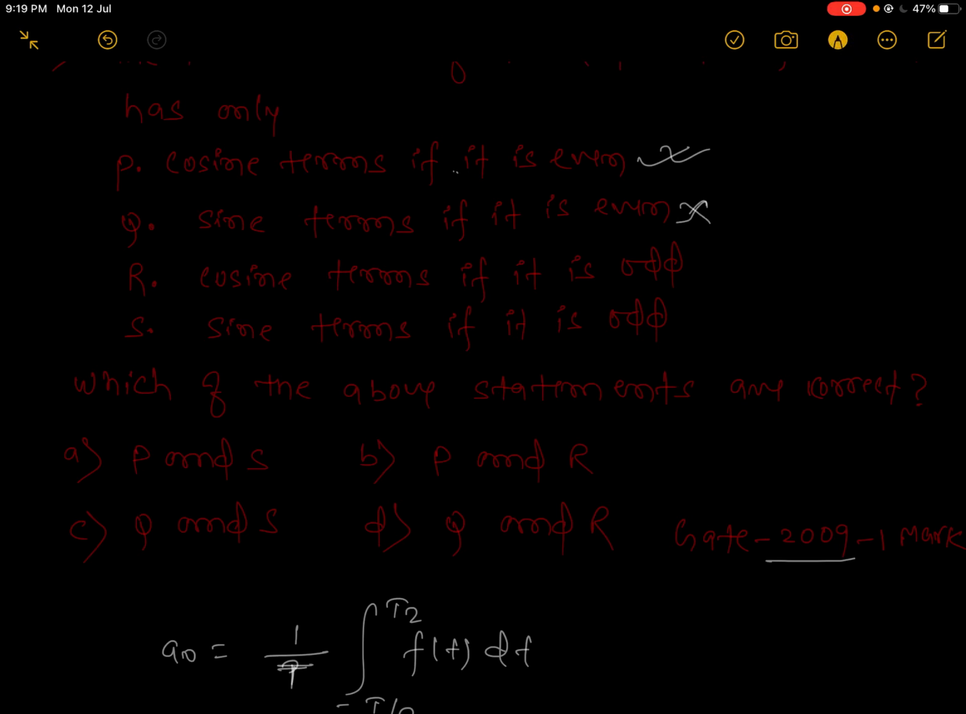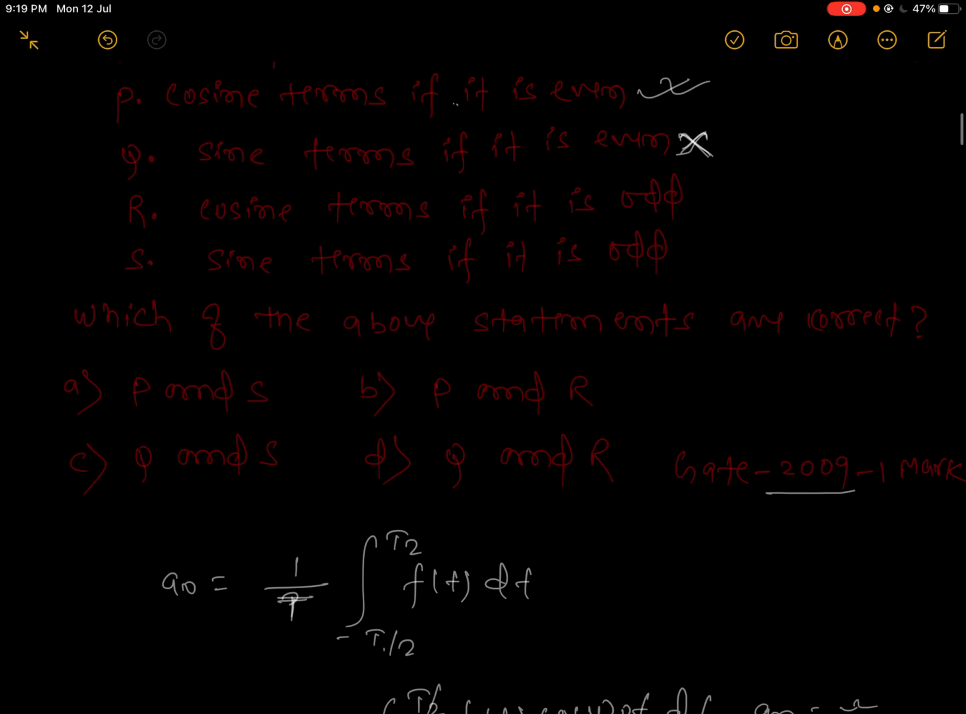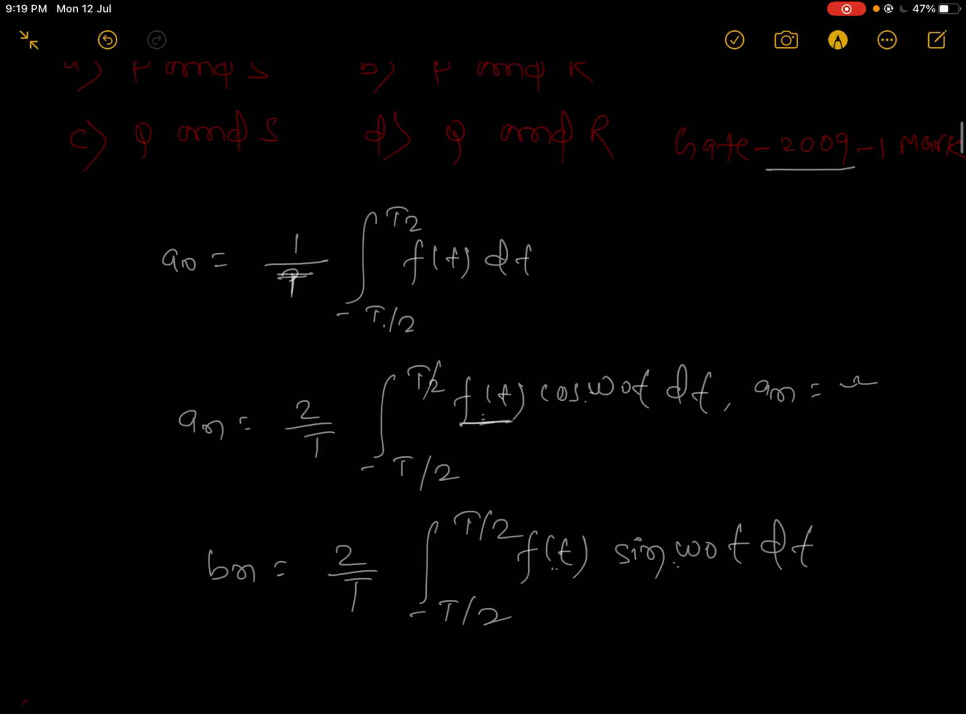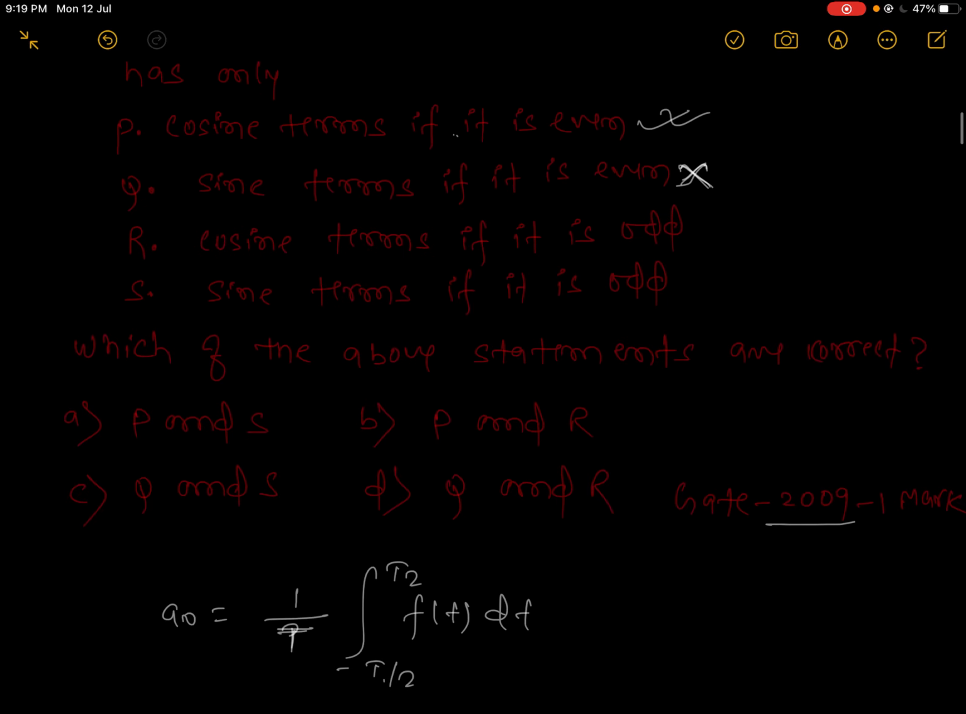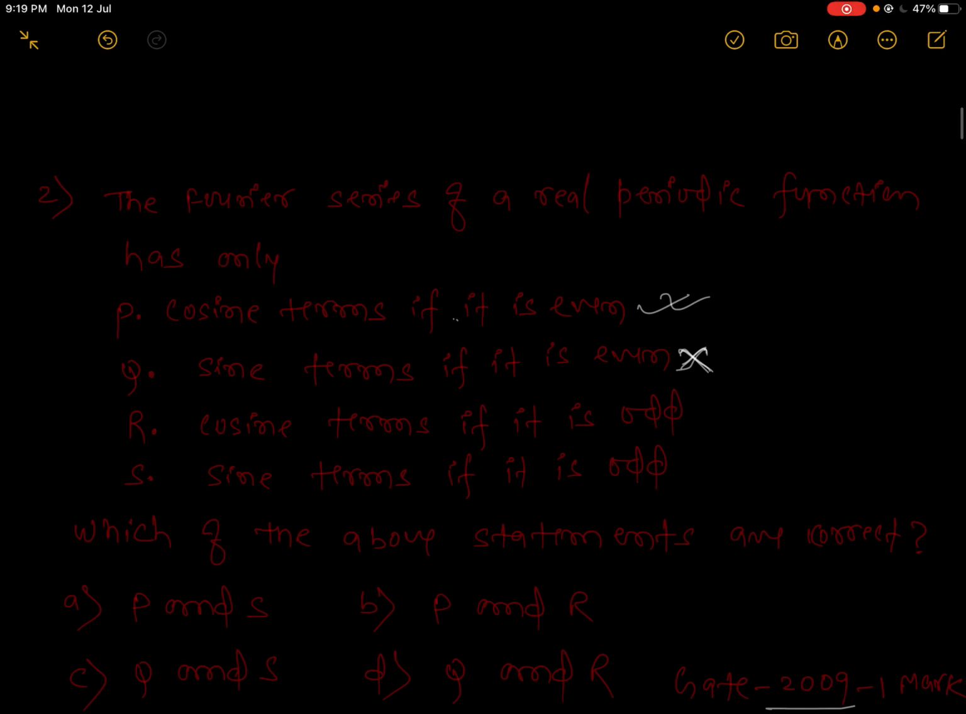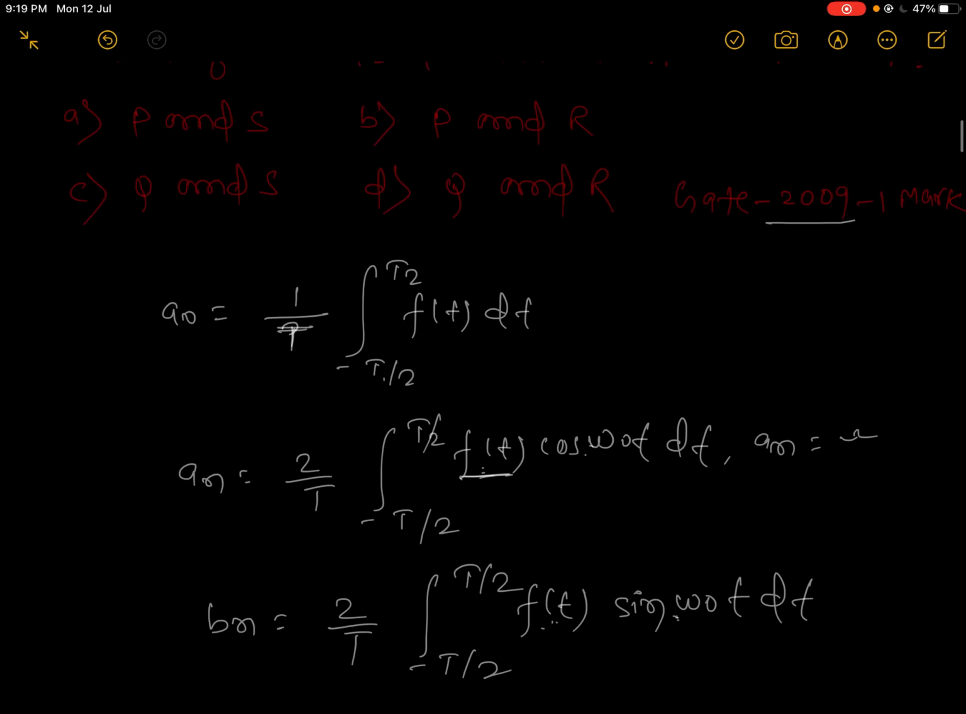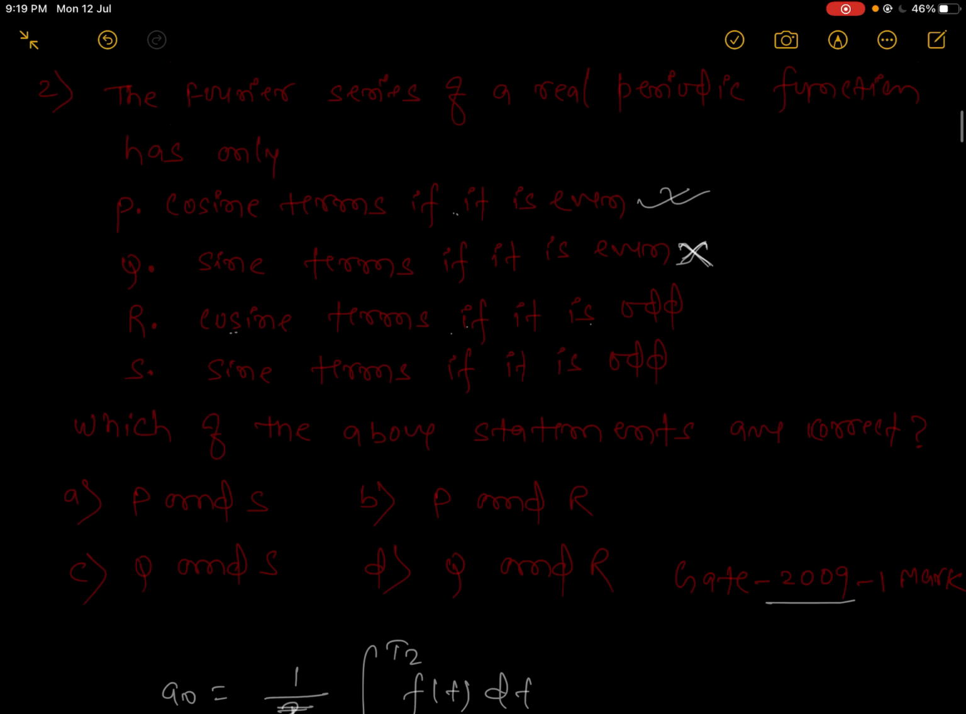Sine term if it is even? No. Because even multiplied by sine gives a final result that is odd, and this will be zero. An is known as the cosine term and Bn is known as the sine term. Cosine term if it is odd? This is also wrong, because if it is odd and you multiply by cos, you will get an odd result, so the cosine term will be 0.